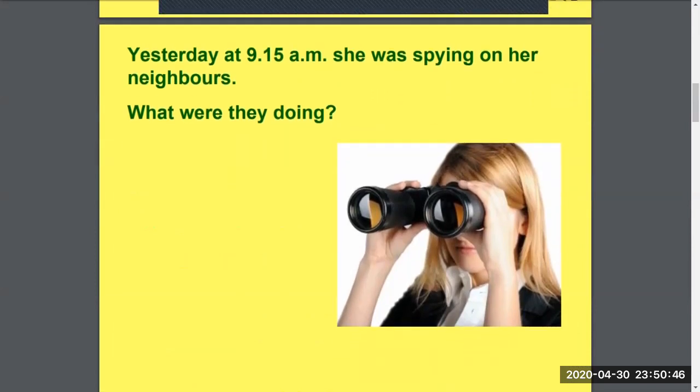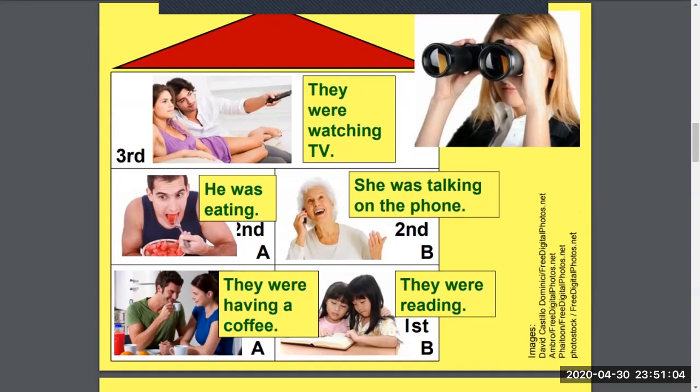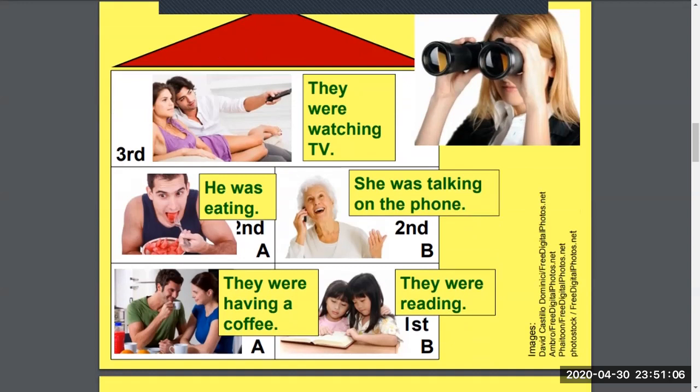This is the scenario continued. Yesterday at 9:15 a.m., she was spying on her neighbors. What were they doing? Don't forget, was and were, past continuous. That's a question in past continuous. What were they doing? And here we see some different people she was spying on in the house, right? So let's start at the very bottom.